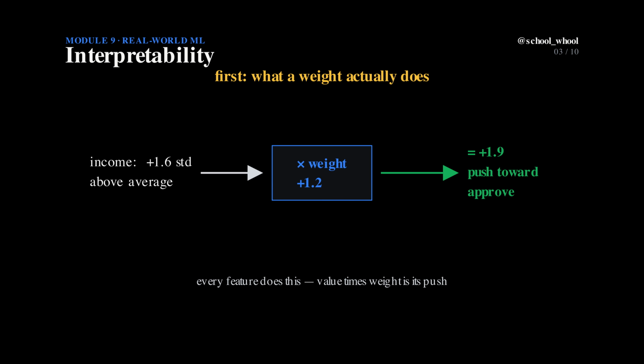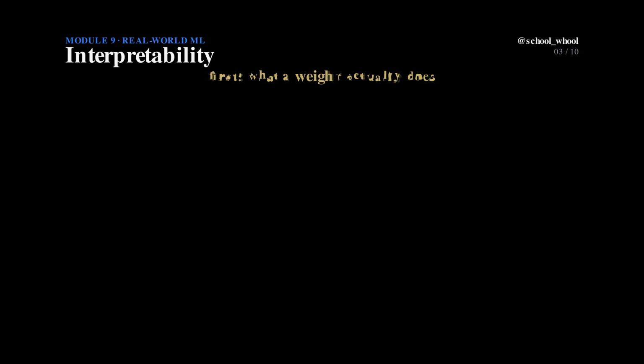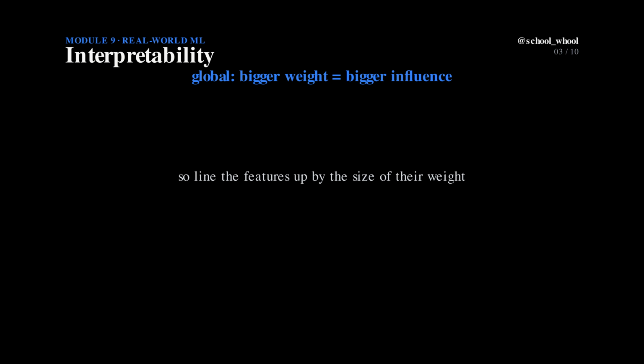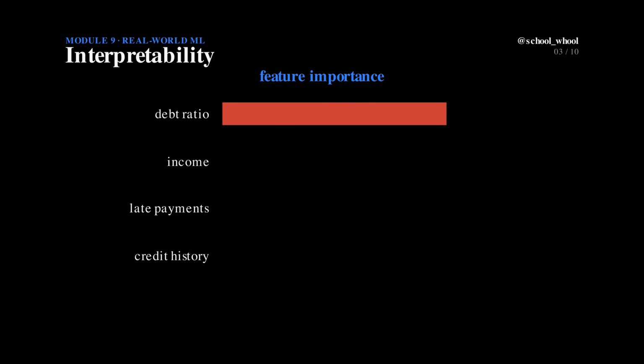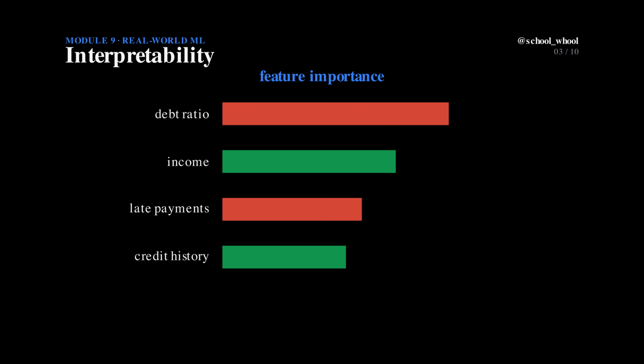Now the global question is easy to answer. A bigger weight turns any given feature value into a bigger push. So the size of the weight is the feature's importance. Let's line the features up by it. Here they are, straight from what the model learned. Debt ratio has the largest weight, so it matters most. Then income, then late payments, then the length of credit history.